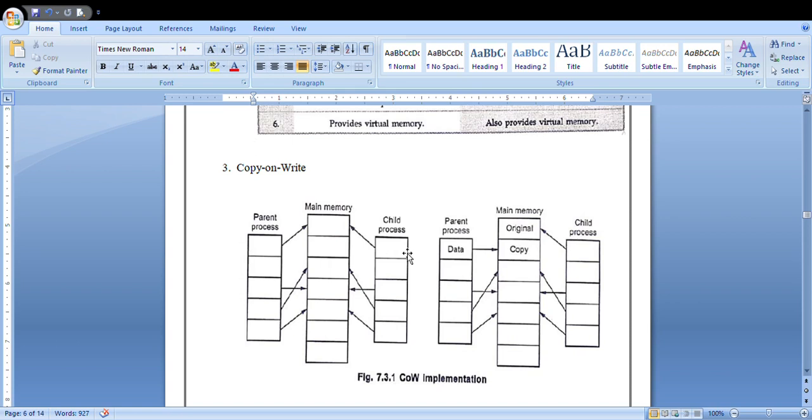Instead of copying the entire memory, the child copies just the page tables of the parent process and points to all the same pages. The pages are marked with a special copy on write bit.